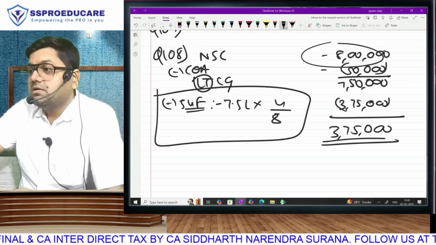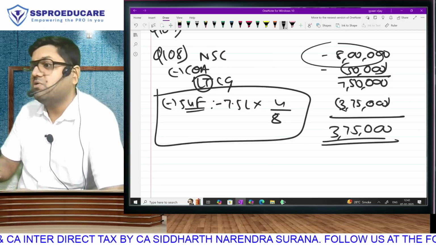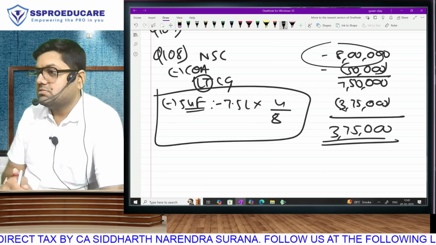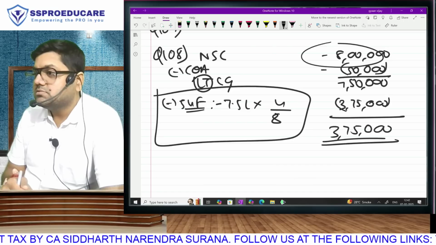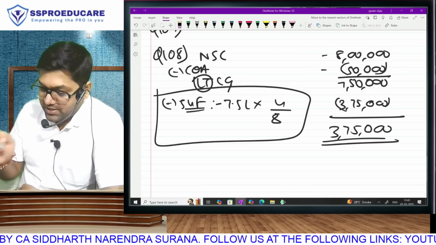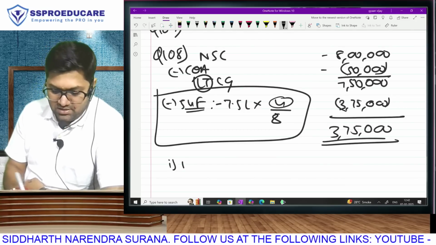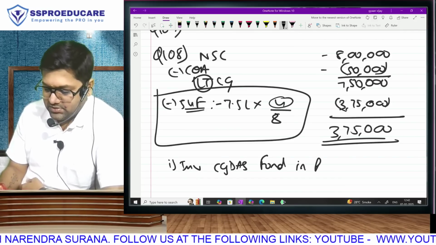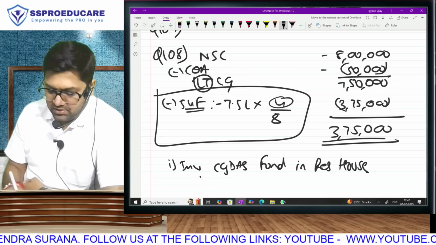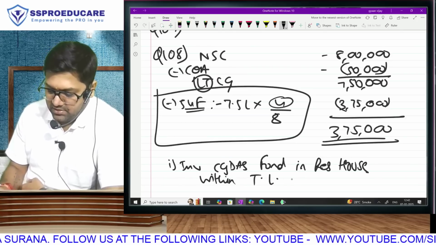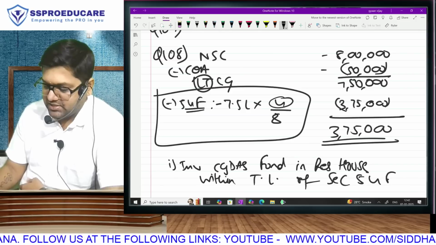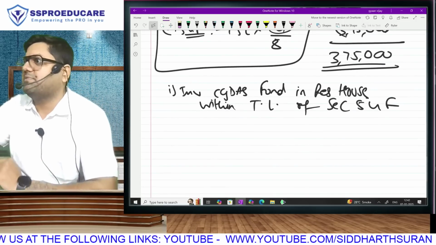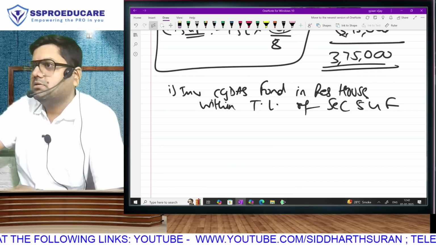Invest in residential house. How is that? So I have invested in CGAS, the capital gains account scheme. The same amount I am going to use only. So basically, you are saying this, no? That the money that you put here, invest CGAS funds in a residential house within the time limit of section 54F, which is purchase within 2 years, construct within 3 years. Then only this exemption that you have taken right now will be sustained. Otherwise, later it will become taxable. The unutilized balance. Correct or no?